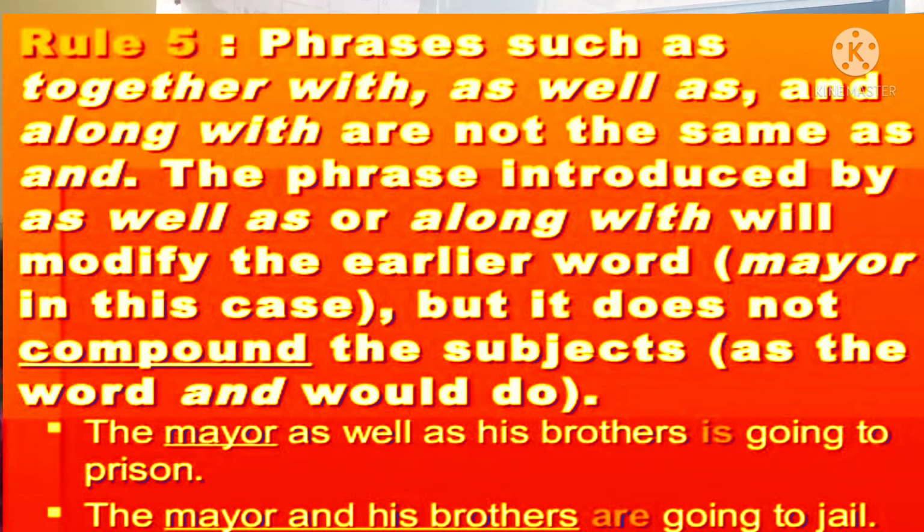The mayor as well as his brothers is going to prison. Here, the mayor is a subject and his brothers is a subject. But the first subject, the mayor, is singular. So we have to consider the first subject and write is, a singular verb. Don't consider the second subject and write are here. Whereas if you take the second example, the mayor and his brothers, here we are mixing them. Then we did not consider the first subject, we considered the second subject. The mayor and his brothers are going to jail.